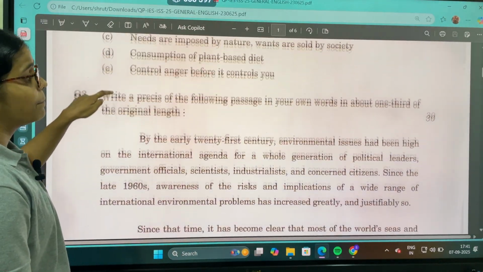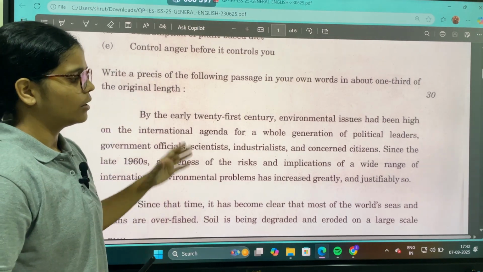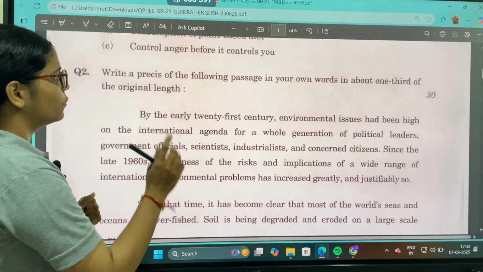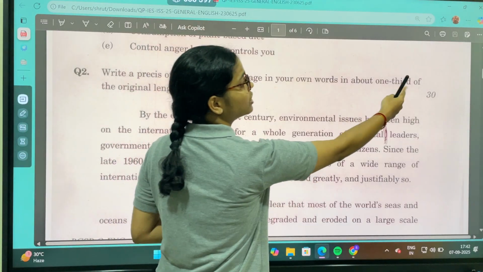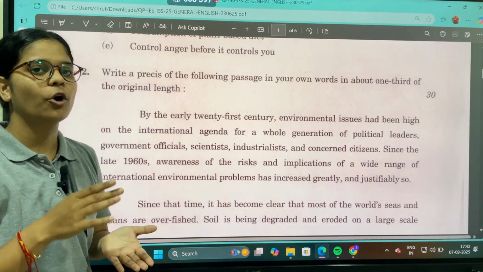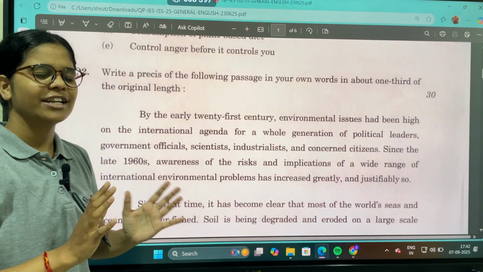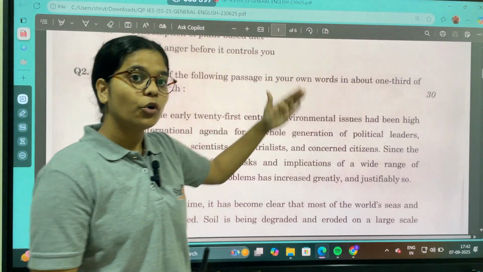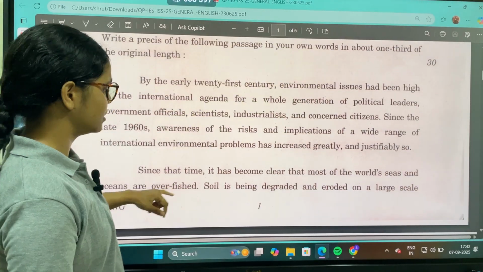Alright, next is the Precis writing. See, Precis writing has various different words and a big passage or comprehension type of thing. So for Precis, you will have to reduce this whole passage to 1/3 of its length. So you will not be counting all the words and you will not be doing all the mathematical calculation in order to get what word limit should be there. So all these things would be taught to you in Startup Academy itself, how to reach 1/3 of the original length. Okay. Then again, this is of 30 marks.